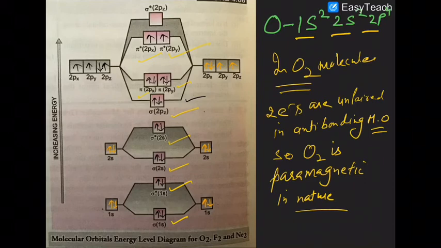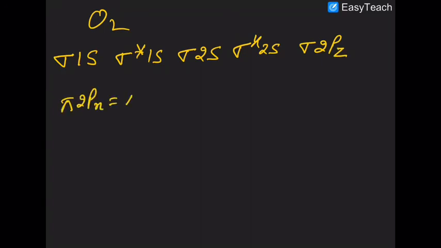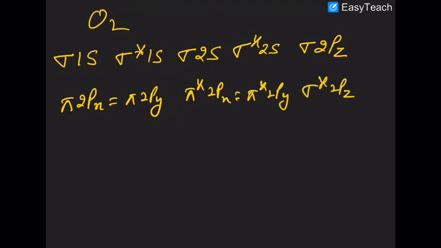So let's write the configuration of the oxygen molecule. In case of the oxygen molecule, the electron will first enter sigma 1s, then sigma star, then sigma 2s, then sigma anti-bonding, then sigma 2pz, then pi 2px, then pi 2py, then pi anti-bonding 2px, then pi anti-bonding 2py, then anti-bonding sigma 2pz.